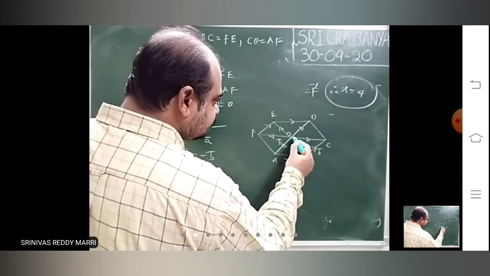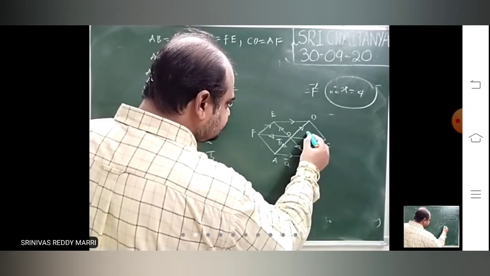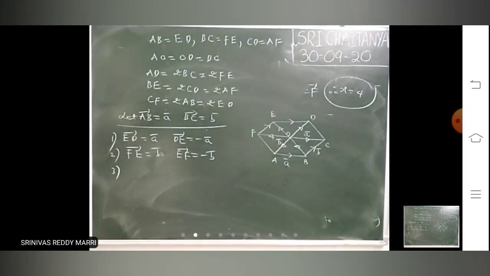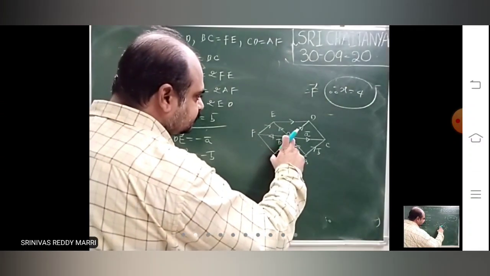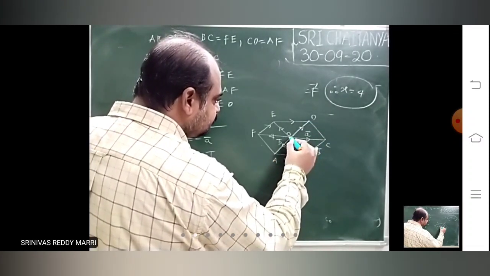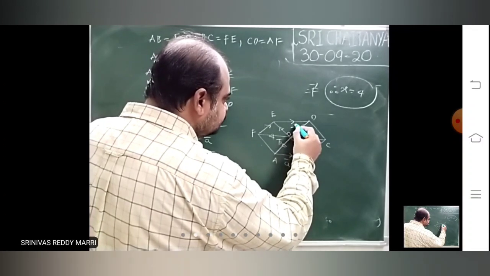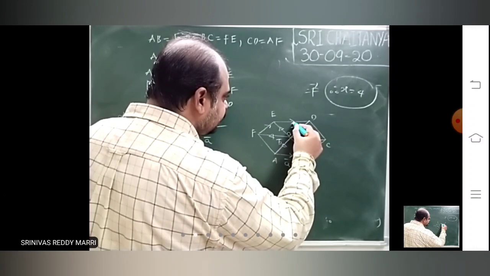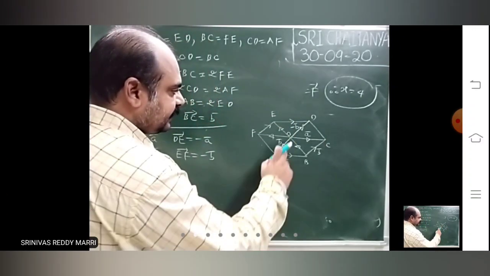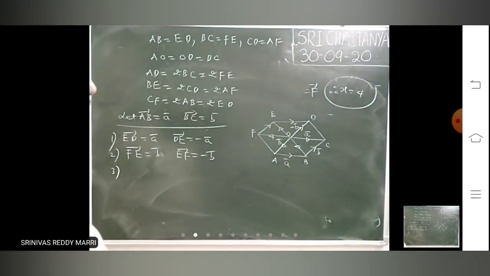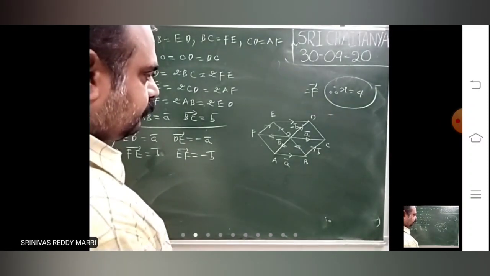Now look, this is A bar. This is A bar means this is also the same length and same direction. A bar. Right? So this is B bar, this is B bar. So this you can write as minus B bar, because it is in the opposite direction and this length will be the same.